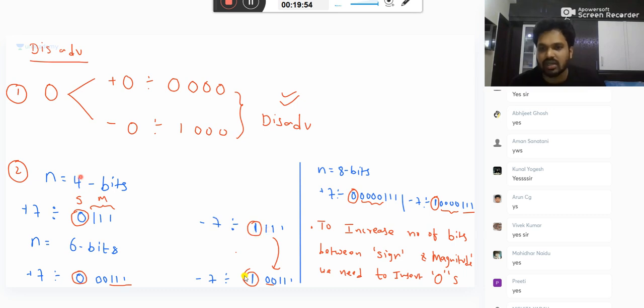Suppose you have 4-bit, suddenly you have updated to a 6-bit system. You should represent the same number again. Then what to do? You should identify sign and magnitude parts, and in between you should insert zeros. This is what happens to represent the same number in 8-bit, 6-bit and 4-bit. This is the disadvantage here, and this is also a disadvantage here. Is it okay for you? Okay, so let's move.